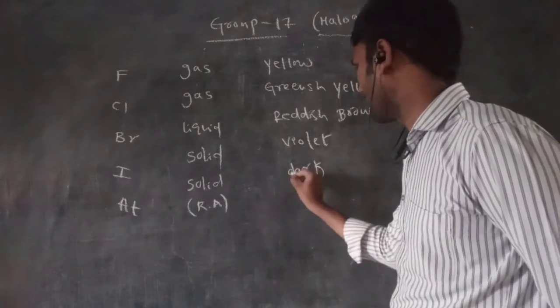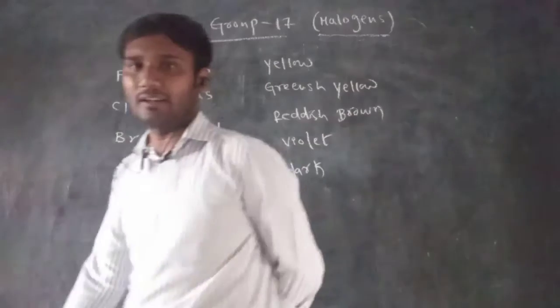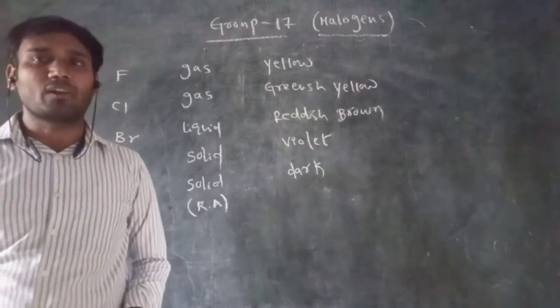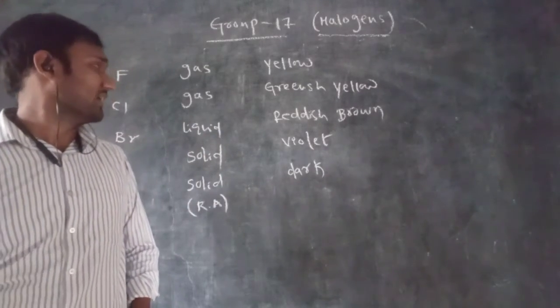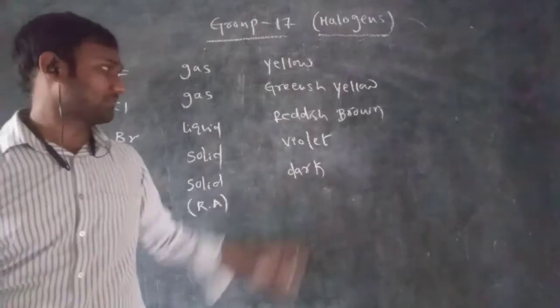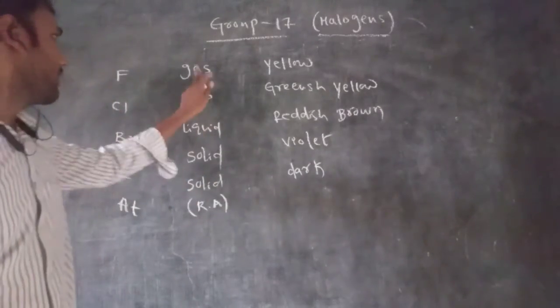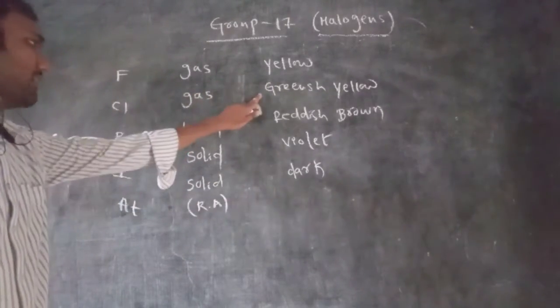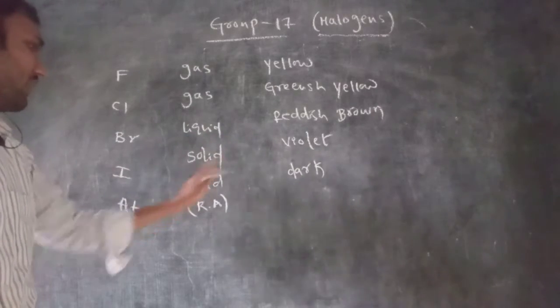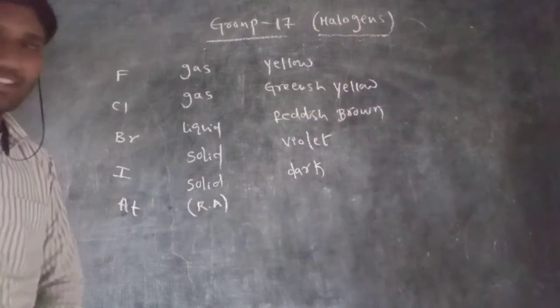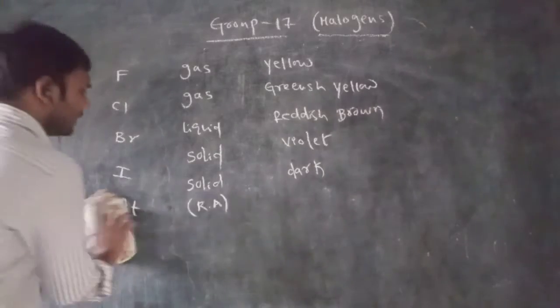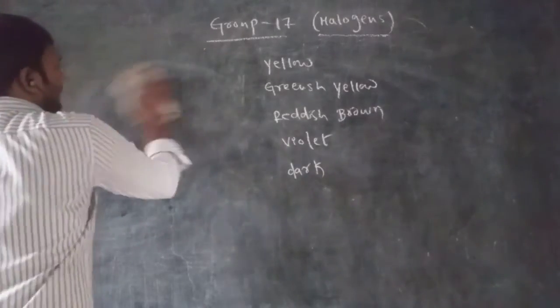So this is the physical state and color of the 17th group of elements: fluorine is yellow, chlorine is greenish yellow, bromine is reddish brown, iodine is violet, and astatine is dark.